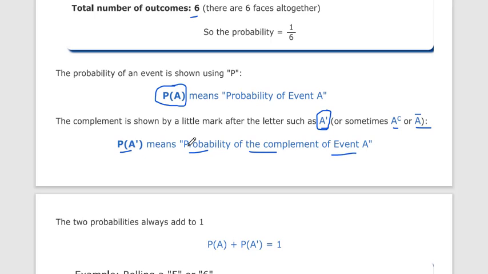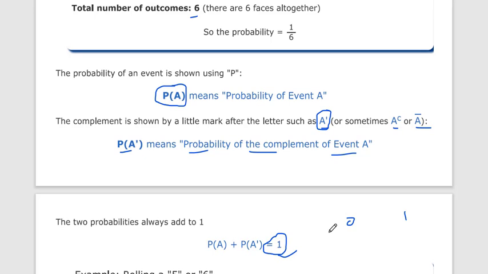Now if we add the probability of event A and the probability of the complement, it always adds to 1. Why 1? Because we already know the maximum probability is 1; a probability value is from 0 to 1. So if we add P(A) and P(A'), it is always going to be 1.